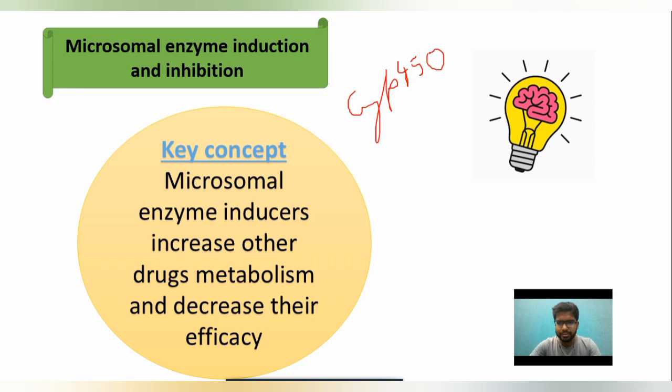Consider two drugs, X and Y. These two drugs are going to be metabolized by CYP 450.